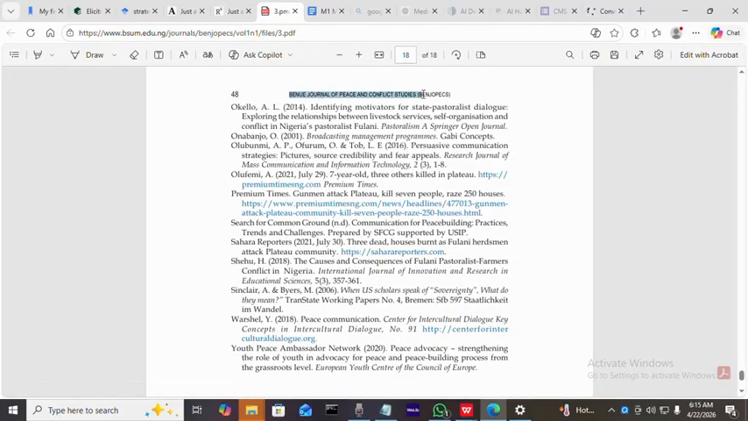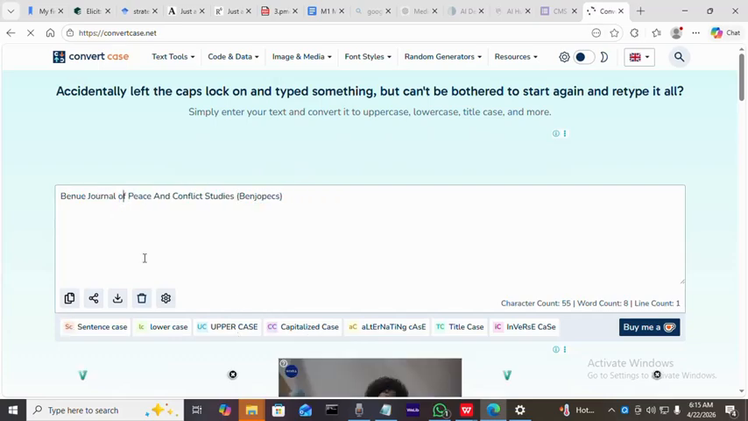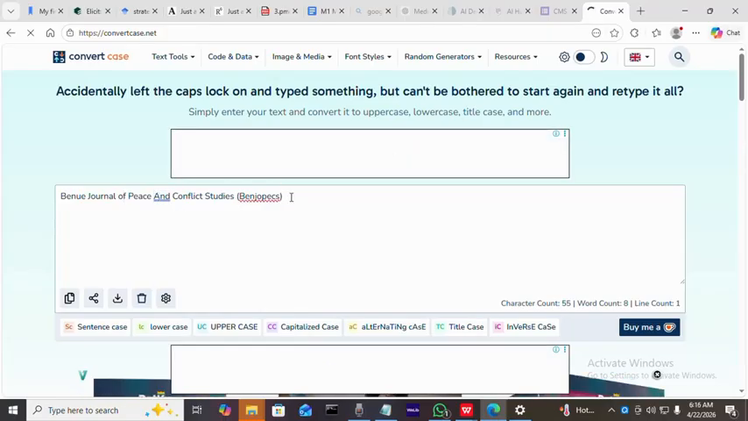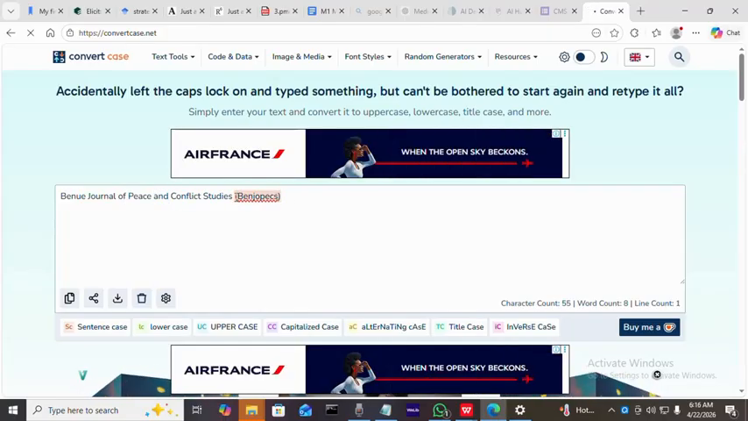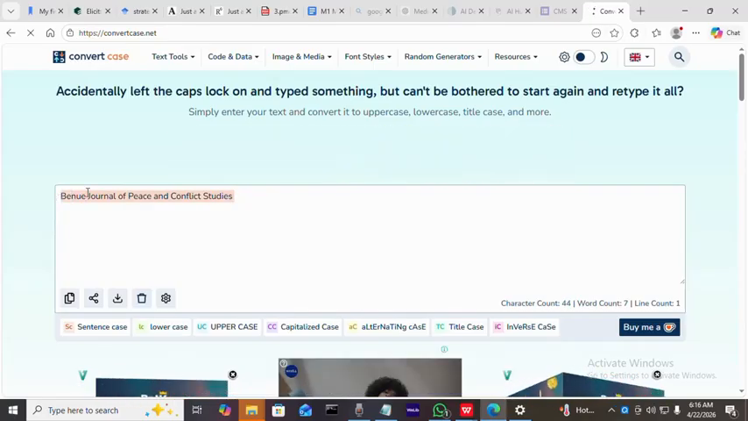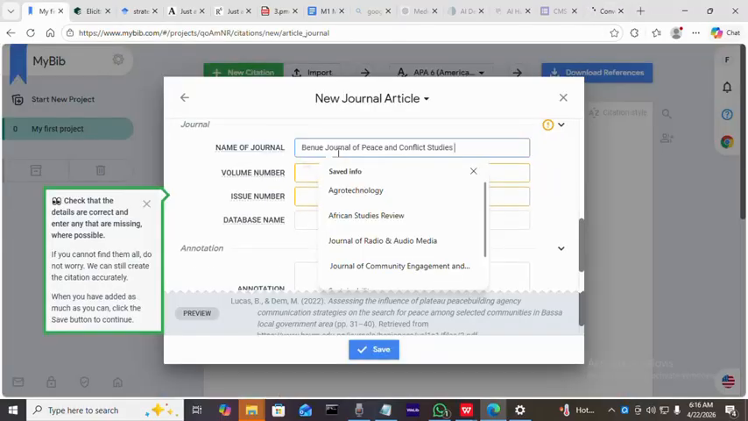Then my bib has all the functions, all the formats that you need. So the name of the journal is always title case. The first word is always capital, so please let's fix that. The first word is capital. All these brackets can be removed. So we are copying that, then we are returning it back to my bib.